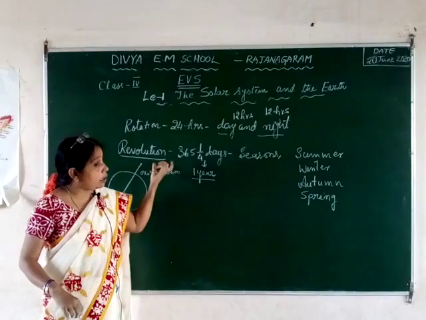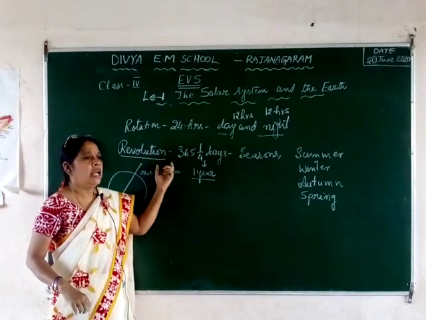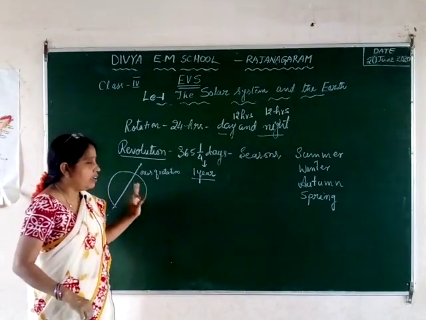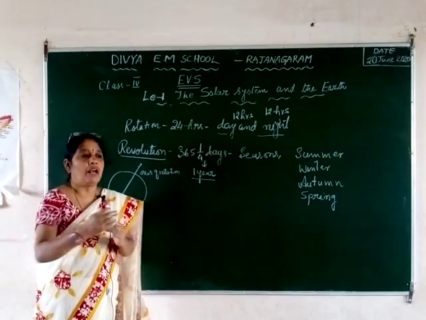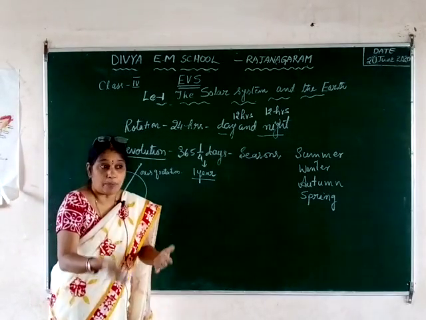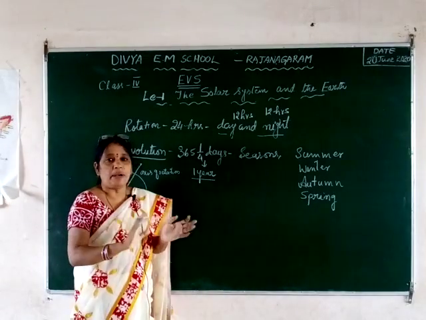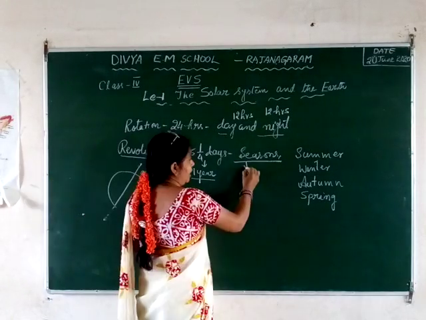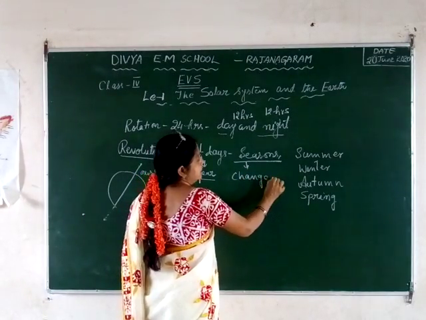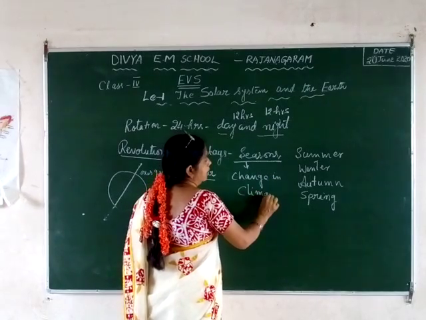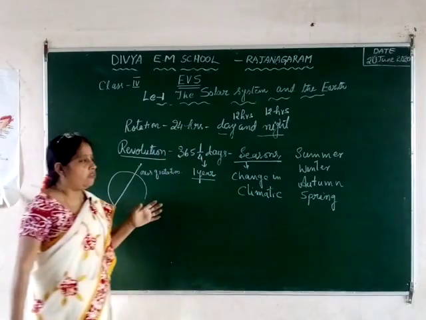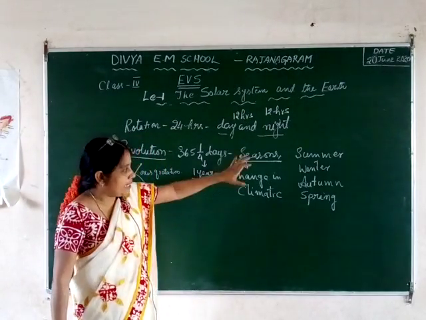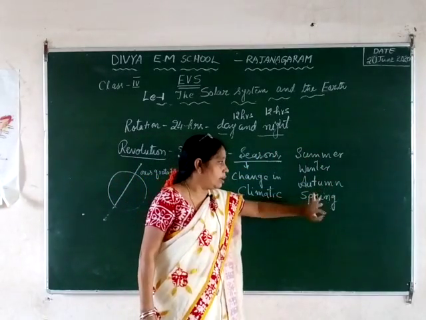If the earth was not moving around the sun, the entire year we would have only one type of climatic conditions. But we are not having that. A few months we have one type of climatic conditions, another few months we have another type. The change in the climatic conditions is called the seasons. Seasons means change in the climatic conditions. Basically we have 4 seasons. In the entire year, actually we have 6 seasons, but basically we have summer, winter, autumn and spring.